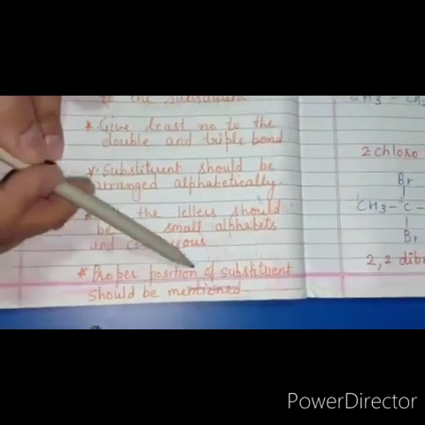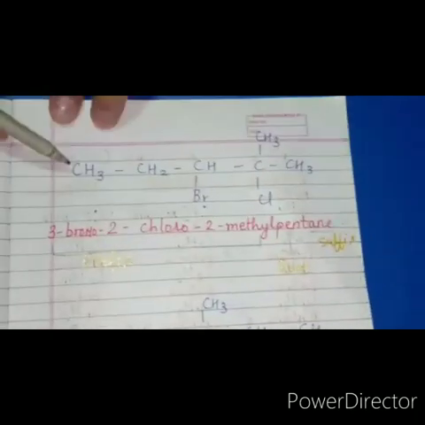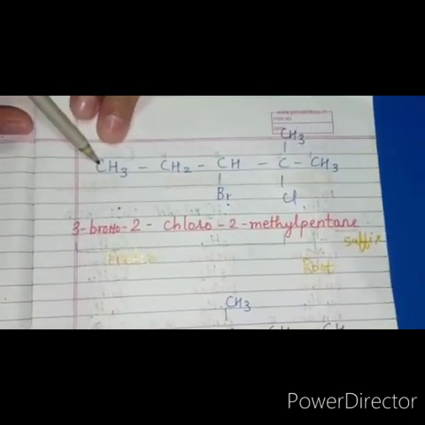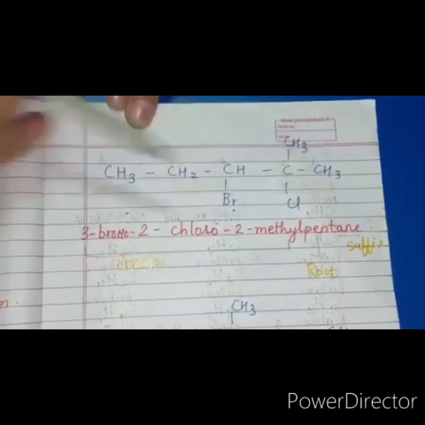The proper position of the substituent should be mentioned, meaning which carbon it is attached to, whether it is 2, whether it is 3, like that. See here, one example is there. It is CH3, CH2, CH, C and CH3.